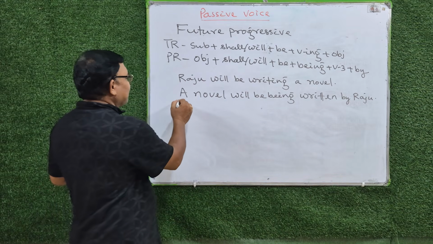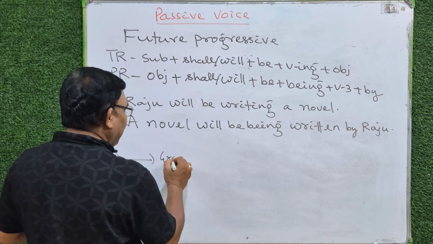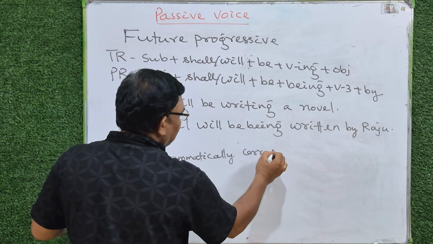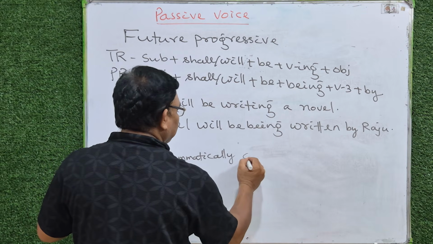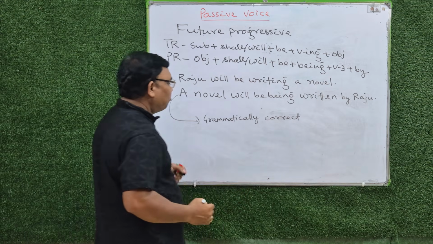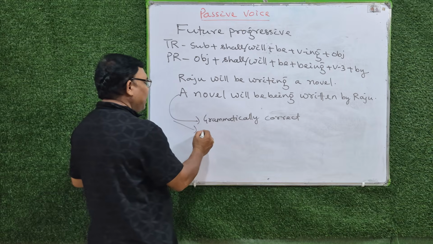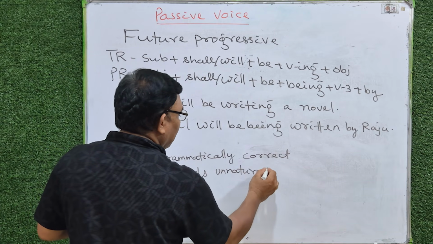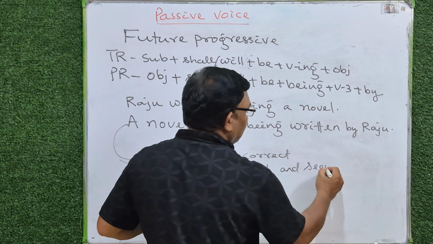Actually, this sentence is grammatically correct. But it sounds unnatural and seems awkward.